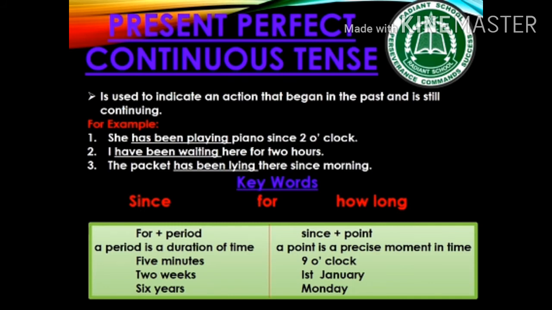Present perfect continuous tense. This tense is used to indicate an action that began in the past and is still continuing, means that has not ended yet. For example, she has been playing piano since 2 o'clock. I have been waiting here for 2 hours. The packet has been lying there since morning. The keywords for present perfect continuous tense are since, for, and how long.